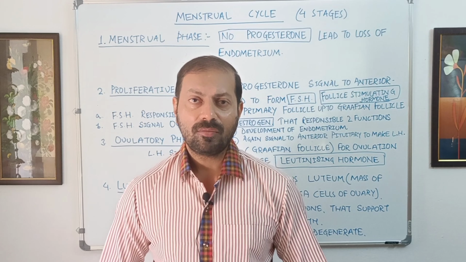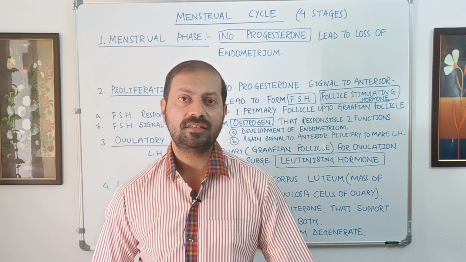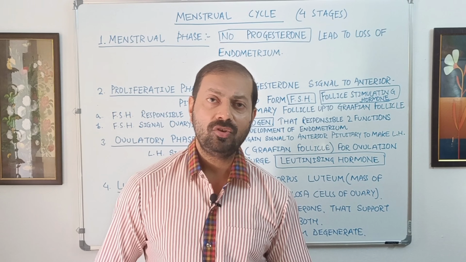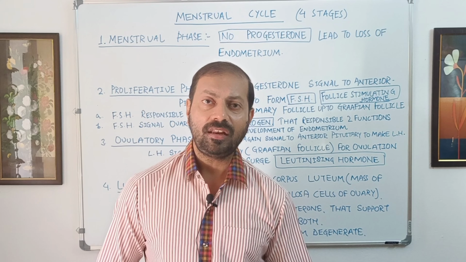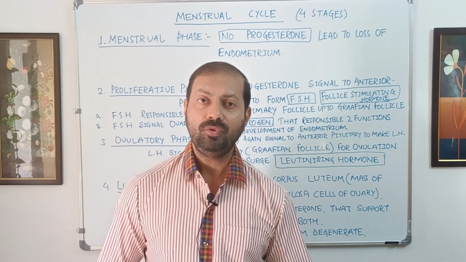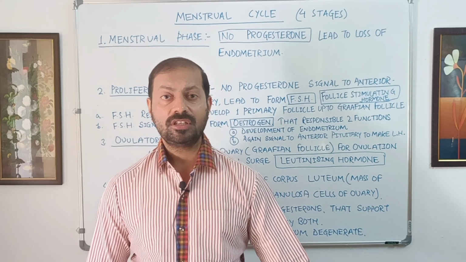Now we are moving to stage number 4. The stage number 4 is called the luteal phase. What happens after the ovulation? When the secondary oocyte is released out from the ovary, the mass of granulosa cells remains inside of the ovary. This mass of granulosa cells becomes secretory in nature after ovulation. Now the mass of granulosa cells is called corpus luteum, and with the help of corpus luteum the hormone progesterone